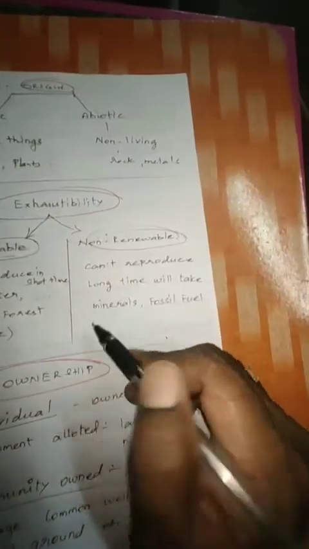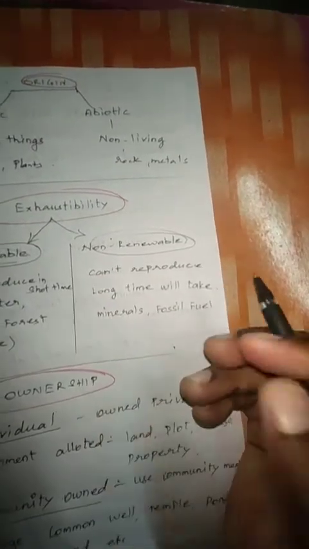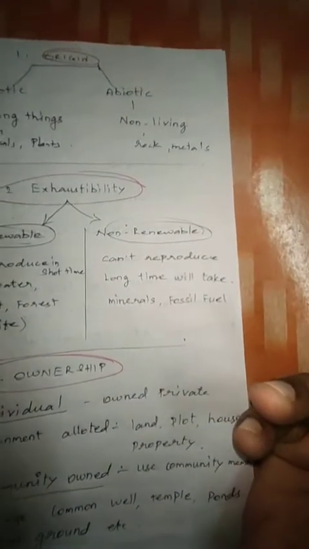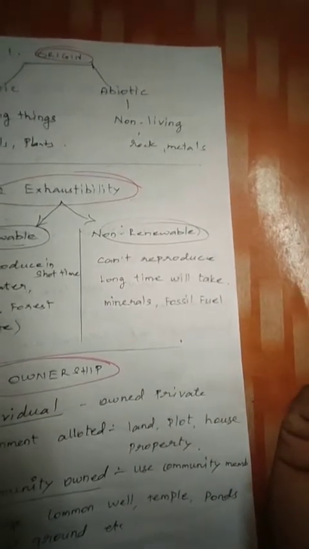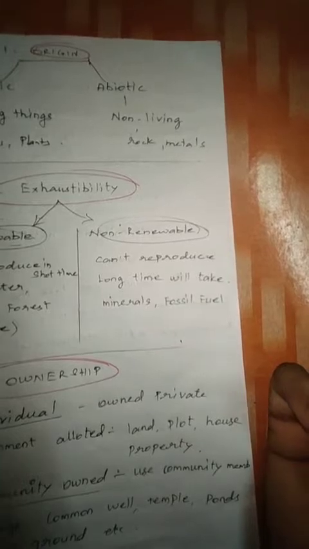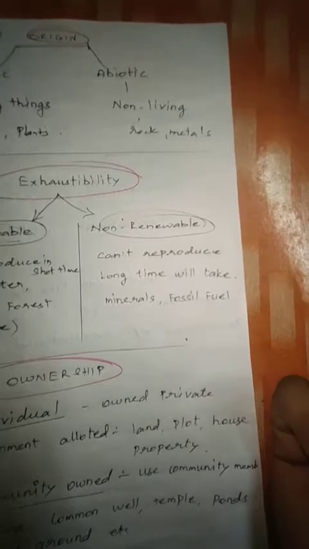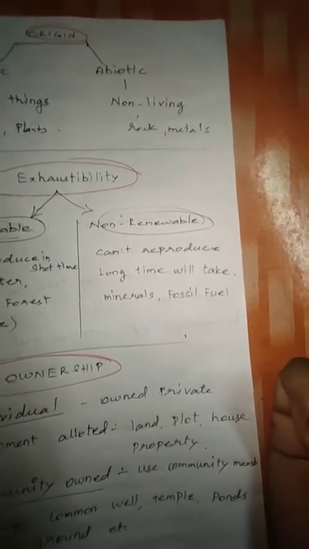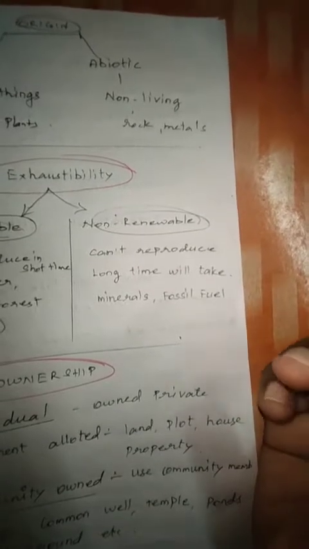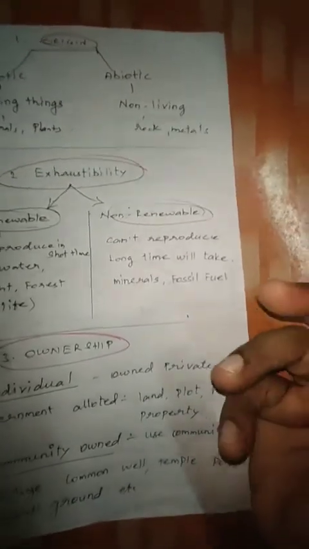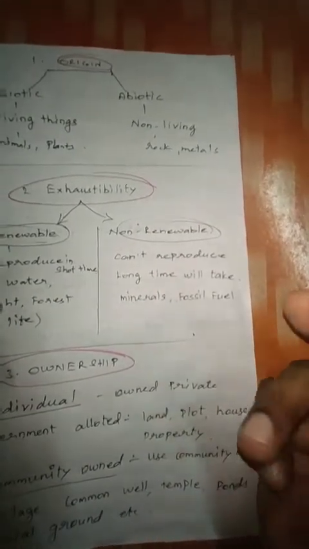Second one, non-renewable resources. As we can't reproduce them within a short time, it will take thousands of years. For example, fossil fuel, petrol, diesel. Everything we are taking from the mineral oil, everything we are taking from the land by the borewell. It will take a long time to produce the resources. So this is called non-renewable resources.